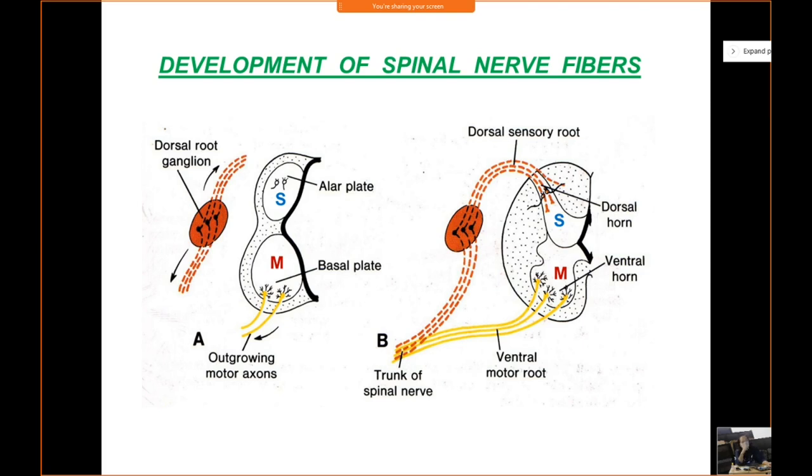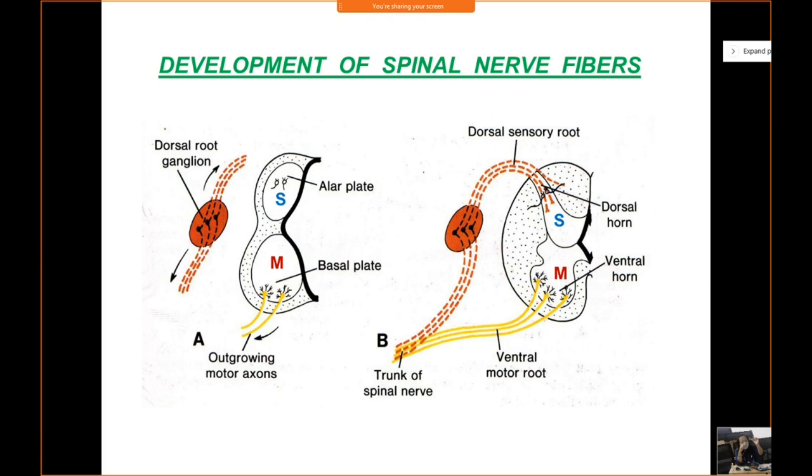Now these central processes of the dorsal root ganglion come in slide B. When they enter the spinal cord, most of these central processes will either end in the dorsal sensory horn, which is labeled as capital S, or some of these fibers may ascend directly to higher brain centers.